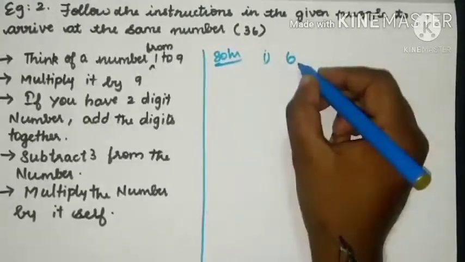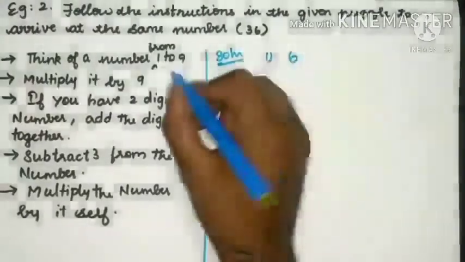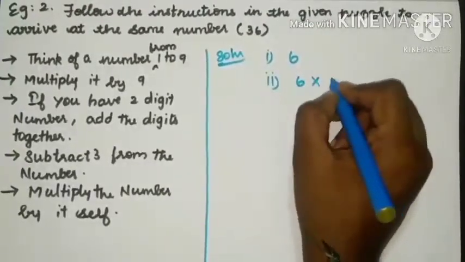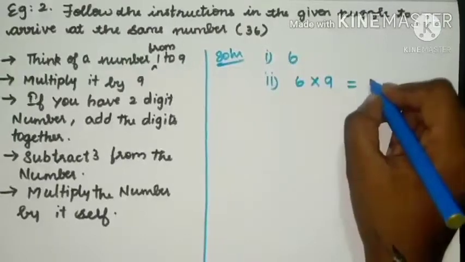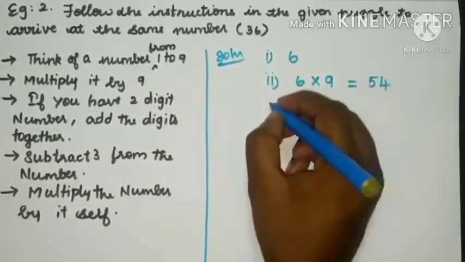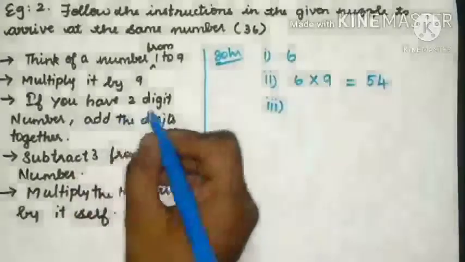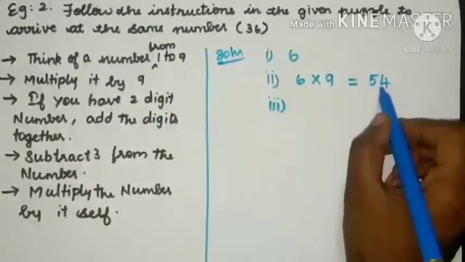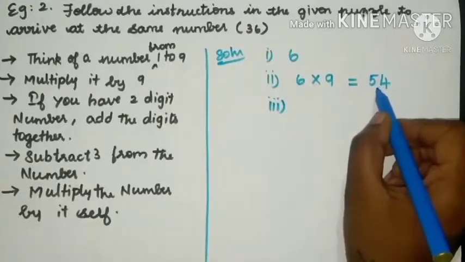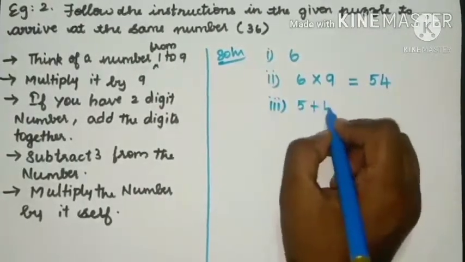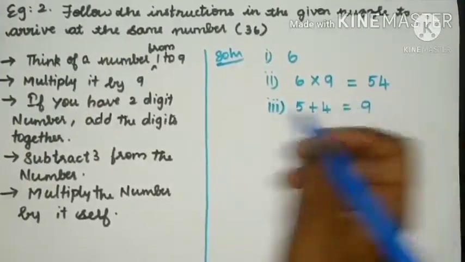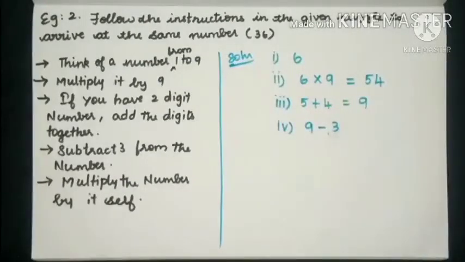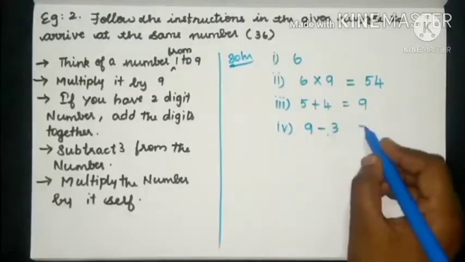The first step is we think of a number from 1 to 9, and the second instruction is we multiply the number with 9. Then you will get the answer as 54. Then the third instruction is if you have a 2-digit number, add the digits together. Here we got a 2-digit number, so we have to add the digits. 5 plus 4 is equal to 9. And then subtract 3 from the number. 9 minus 3 gives the answer 6.